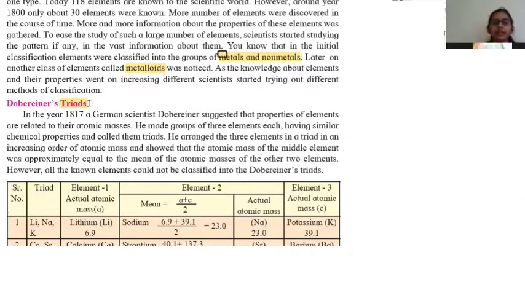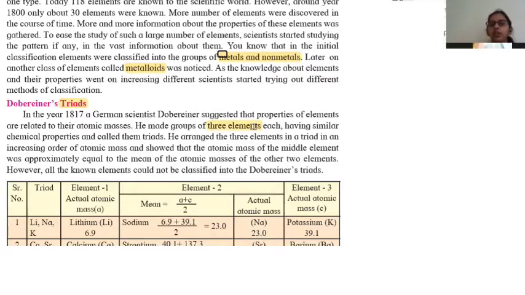In the year 1817, a German scientist, Dobereiner, suggested that the properties of elements are related to their atomic masses. He made groups of three elements each having similar chemical properties, and called them triads.